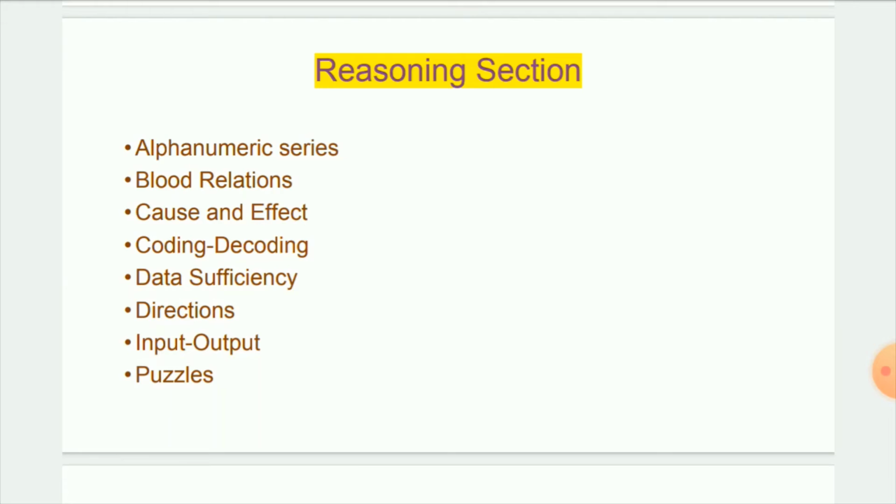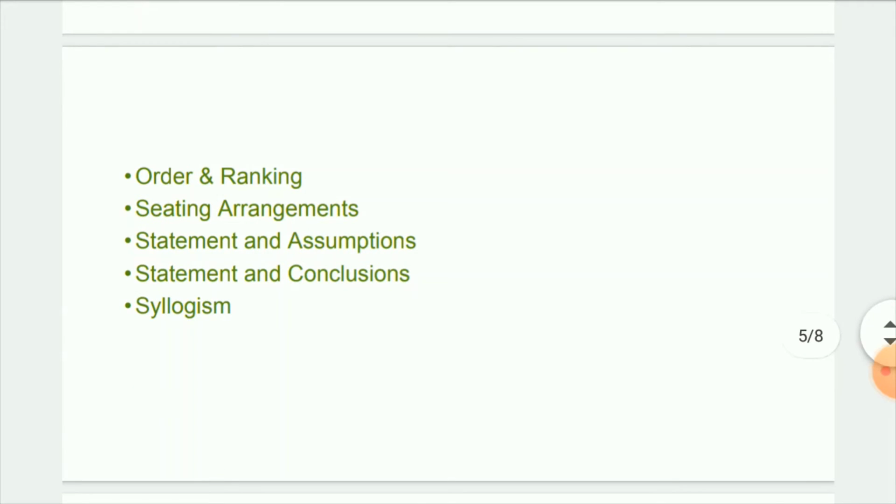So let's move on to the reasoning section. In the reasoning section, we can expect alphanumeric series in the clerk exams, mains clerk exams and also PO exams. And blood relations, where we can expect coding-type blood relations in mains. And cause and effect is very important for mains exams. Coding-decoding is also important for mains. Data sufficiency and directions, these four topics are very important for mains. Input-output and puzzles are a must for all prelims and mains exams. We can expect 20 to 30 marks in the mains, and 15 to 20 marks in the prelims.